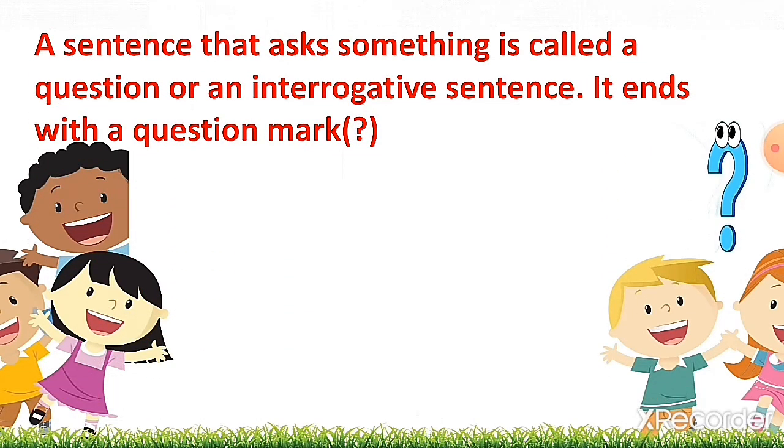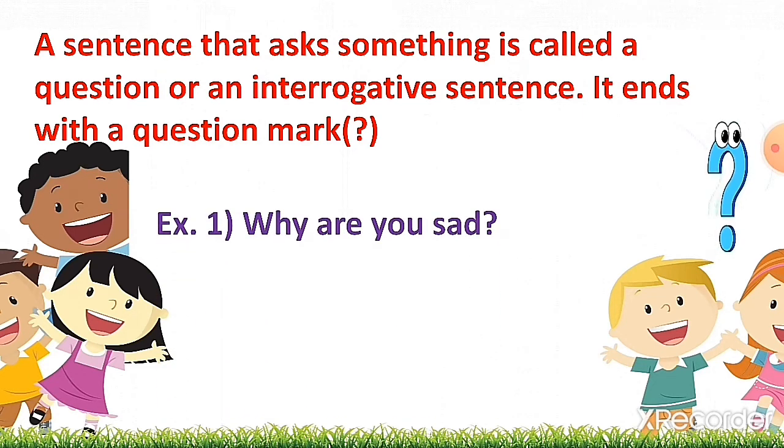A sentence that asks something is called a question or an interrogative sentence. It ends with a question mark. Example 1. Why are you sad? Now in this sentence we are asking someone why are you sad? So at the end of the sentence there should be a question mark.